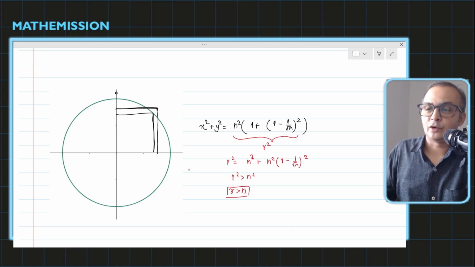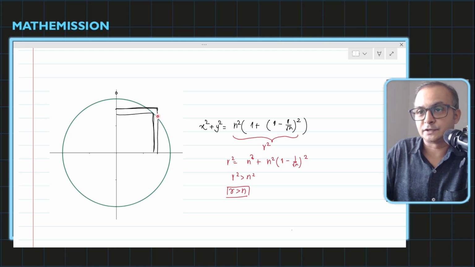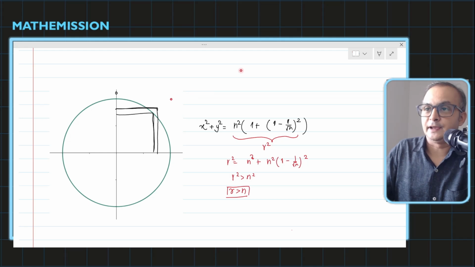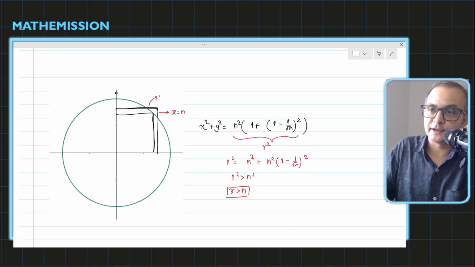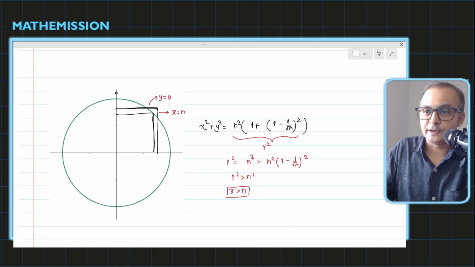Now how do we know whether this possibility or that possibility is there? For that, let's try to solve the equation of the circle with this line. Which line? I'm assuming this line is x equals n, and you can notice this line is y equals n. If I solve it, we can get some idea.